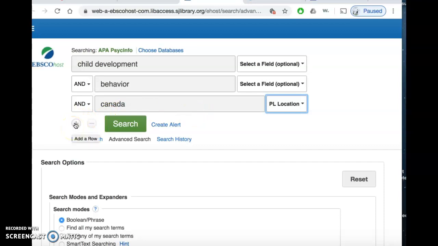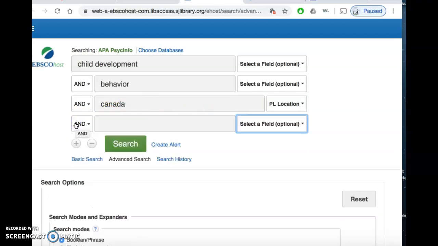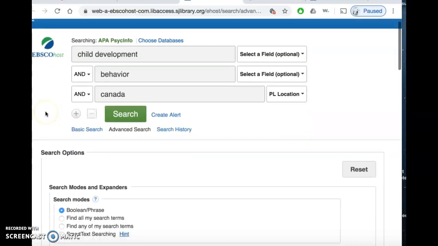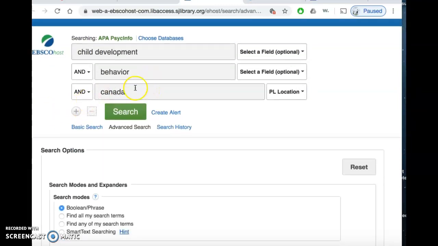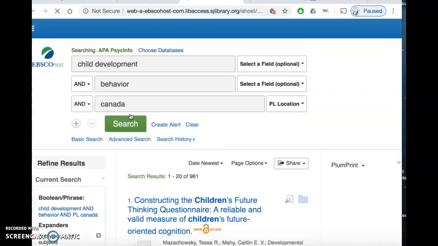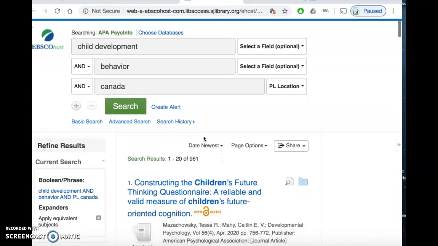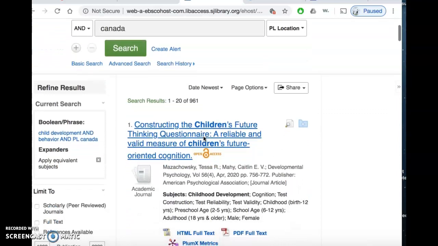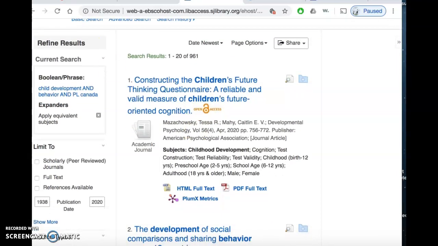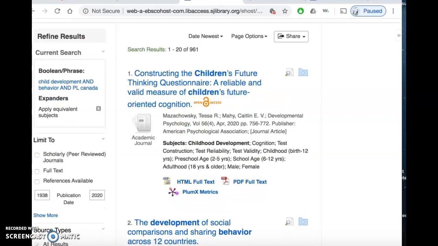If necessary, you can also add an additional row for the subject field if you feel like you need to be very specific. But in my case, I'll just go ahead and keep it at 3. After I've inputted all the keywords, I'll click search. Okay, so once I've clicked search, the results that are generated read 961 articles. So I do want to limit that search a bit.